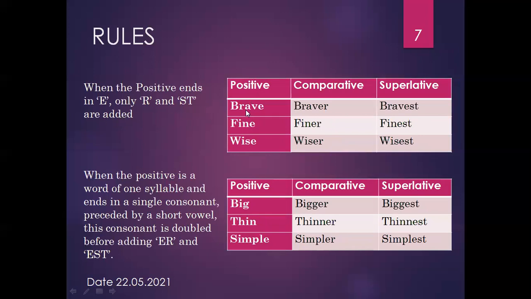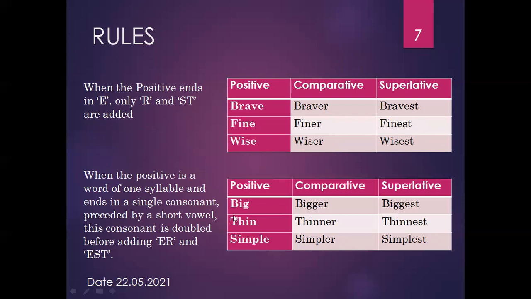Here we can see brave, fine, wise. So in some examples, we only have to add ER or EST, like brave, braver, bravest; fine, finer, finest; wise, wiser, wisest. Okay. Now our second rule is when the positive is a word of one syllable and ends in a single consonant preceded by a short vowel, this consonant is doubled before adding ER and EST.